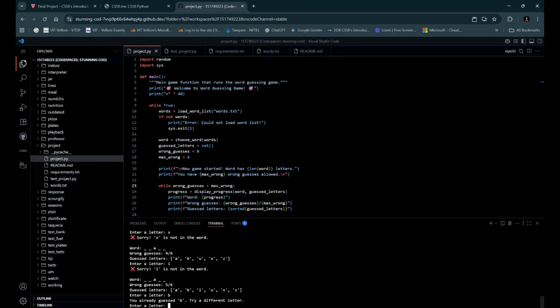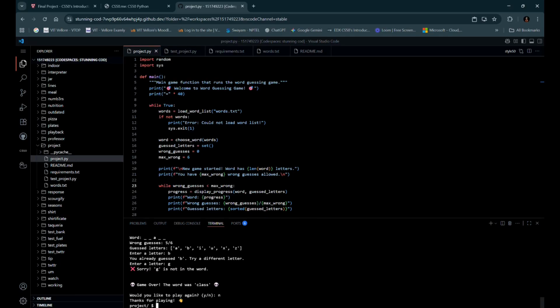So then I have just 2 guesses remaining. I try I. I is also not there. B. B is already guessed, so it warns me that I've already guessed that letter. I try another letter like G. G is not there. Since I exceeded my guess limit, the game ends and the word was class.